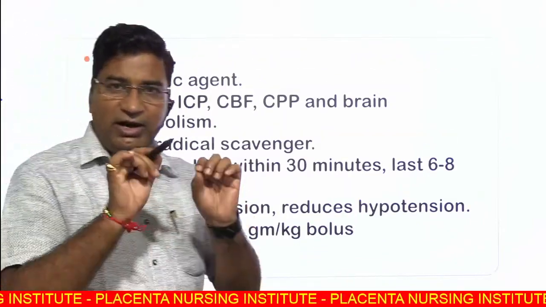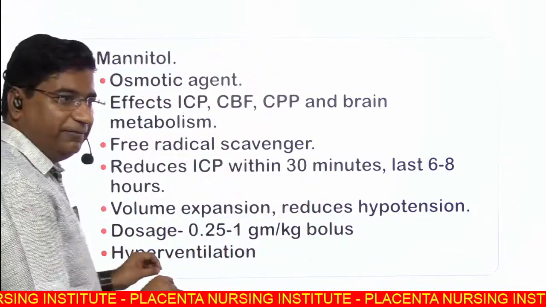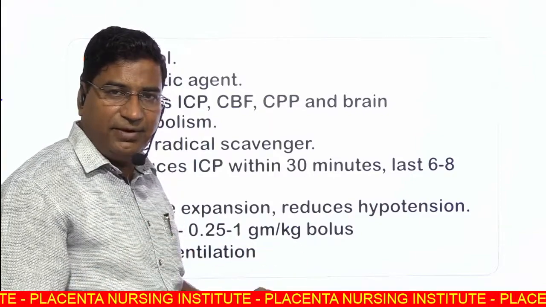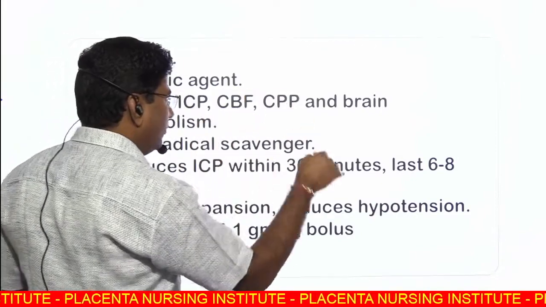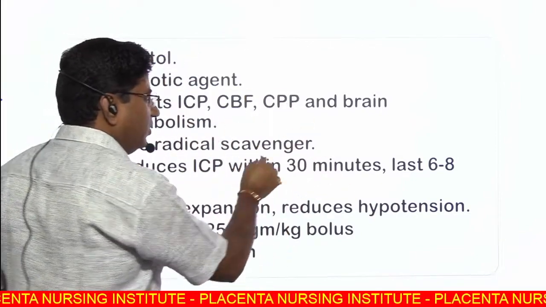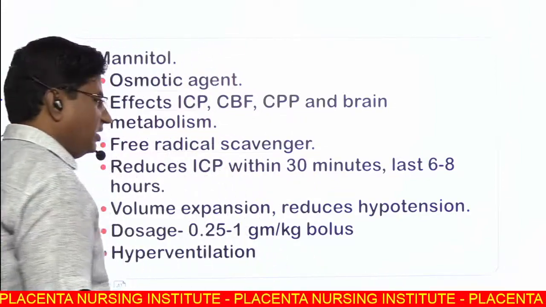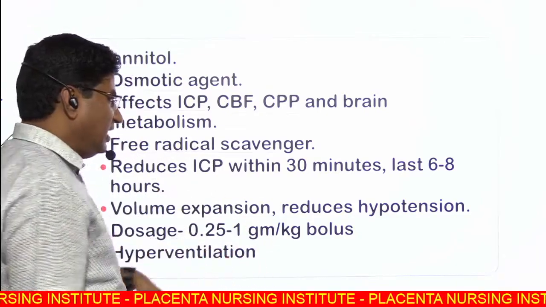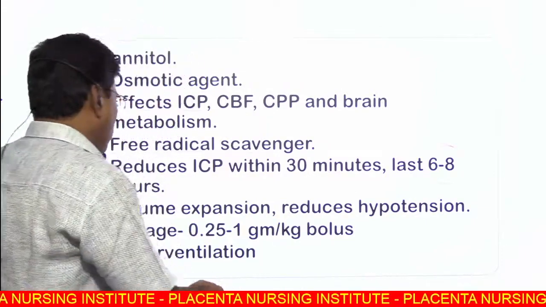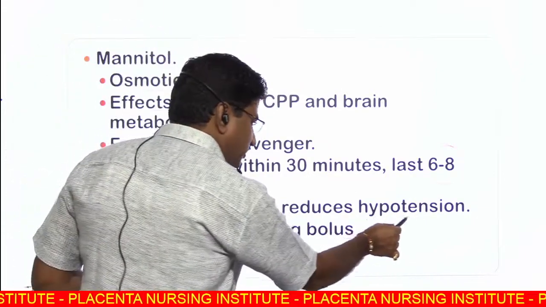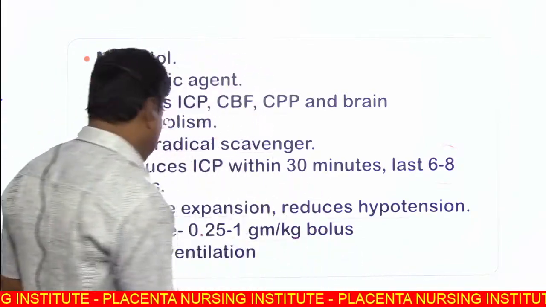Then mannitol. Mannitol is clearly contraindicated in extradural hematoma. It is only used in subdural and intracerebral hemorrhages. It is an osmotic agent, with ICP lowering effect, increases cerebral blood flow, increases cerebral perfusion pressure, and is a free radical scavenger also. It reduces ICP within 30 minutes and lasts for 6 to 8 hours, so it is given in repeated doses. Volume expansion reduces hypotension, and the dose is 0.5 to 1 gram per kilogram bolus.